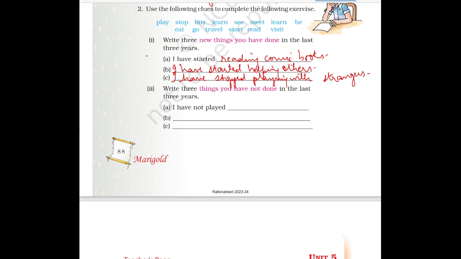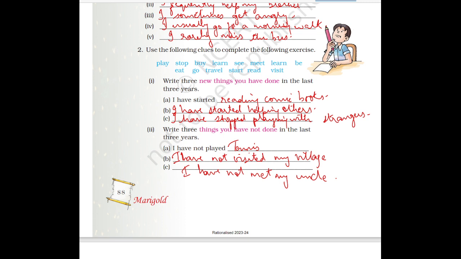Okay, then next is write three things you have not done in the last 3 years. ऐसा कोई तीन चीज जो आप 3 सालों में बंद कर दिया काम करना. I have not played tennis. Okay, I have not played tennis. I have not visited my village. Then I have not met my uncle. Okay, so like this. So here we have done with all the exercises of this chapter.